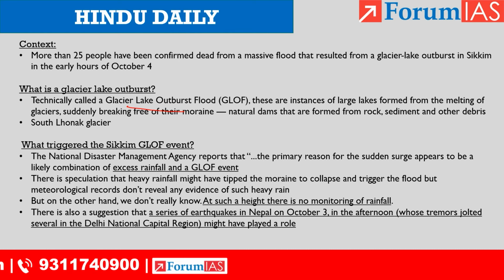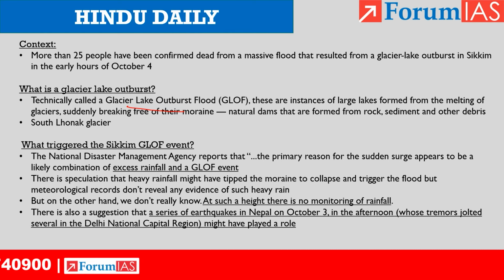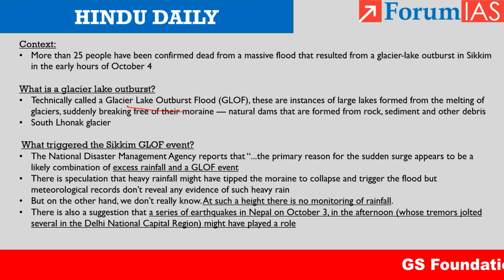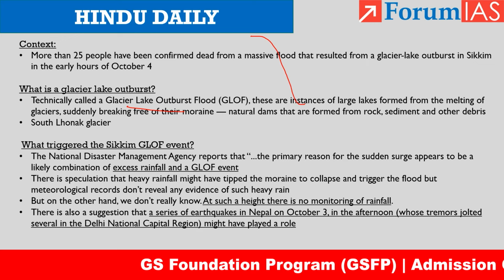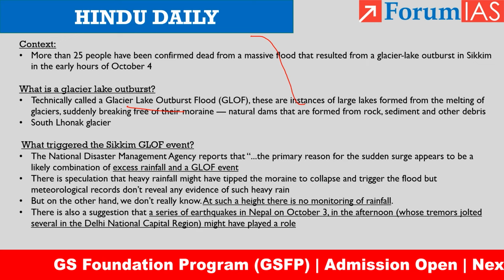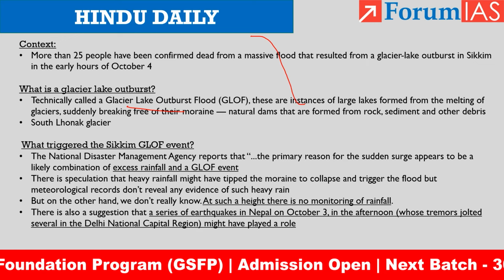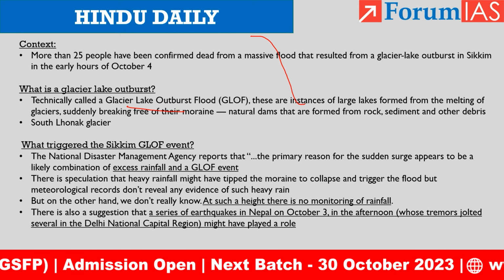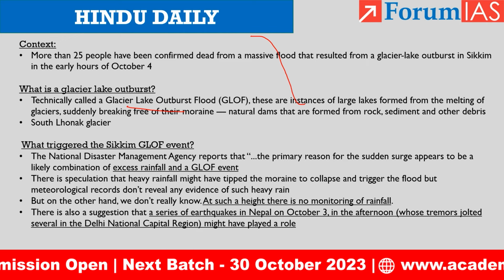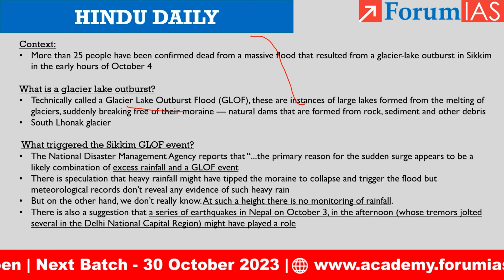So what happens is, due to climate change, there is retreat of glaciers. Due to this reason, lakes are formed at the foot of the glaciers. So say for example, this is the glacier. At the foot of it, lakes are formed, and to an extent the lakes are contained due to the rock, the debris, the sediment that are carried by the glacier.